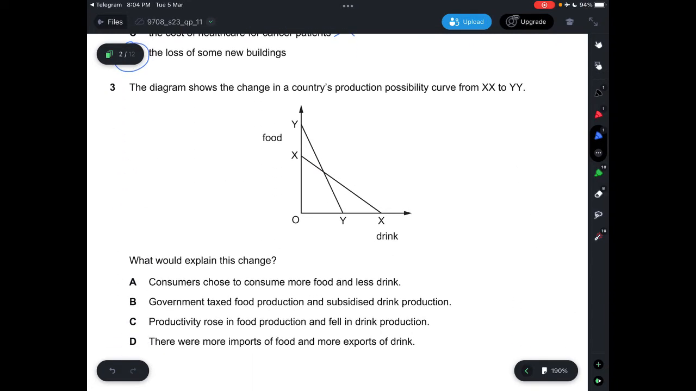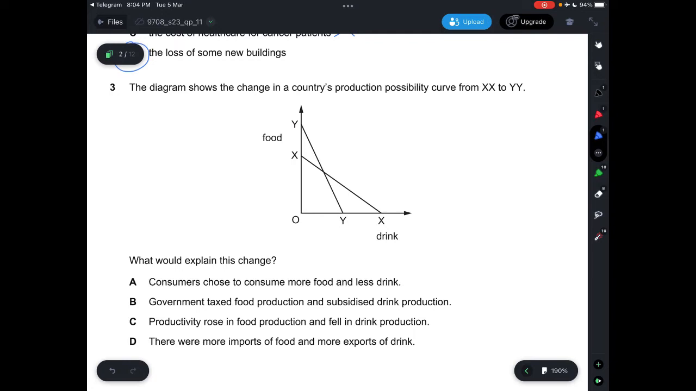Question 3. The diagram shows the change in a country's production possibility curve from XX to YY, and what will explain this change? You can see here for the PPC for XX, there are more drinks compared to food, but for PPC YY, there are fewer drinks and more food. So PPC shows the maximum combination of two goods that a country can produce given the resources available.